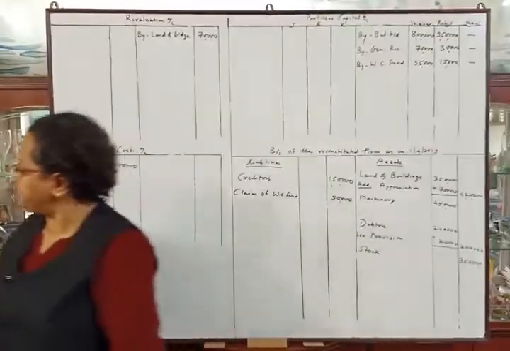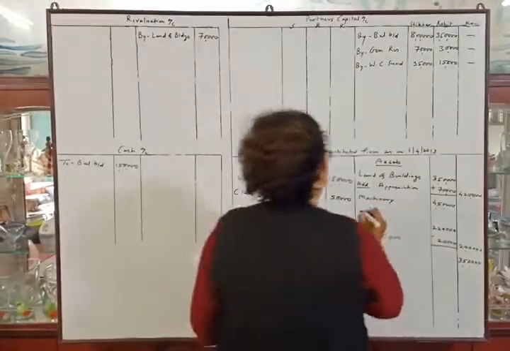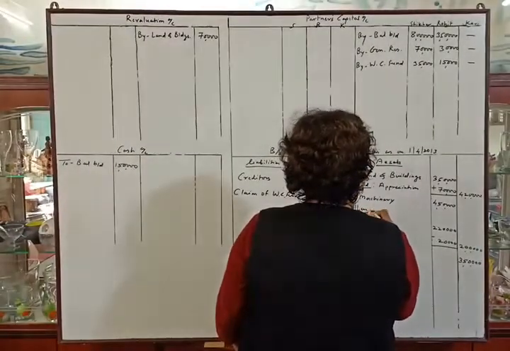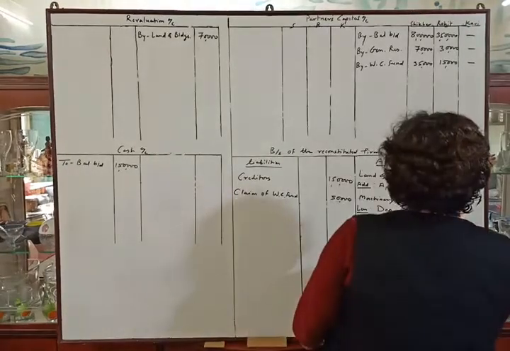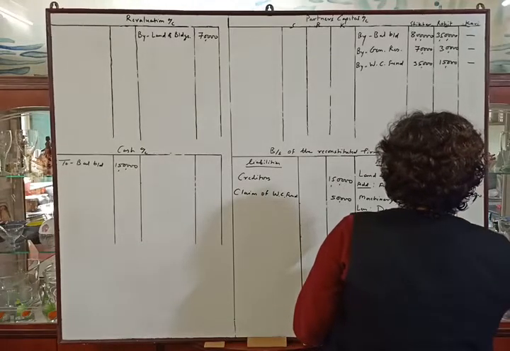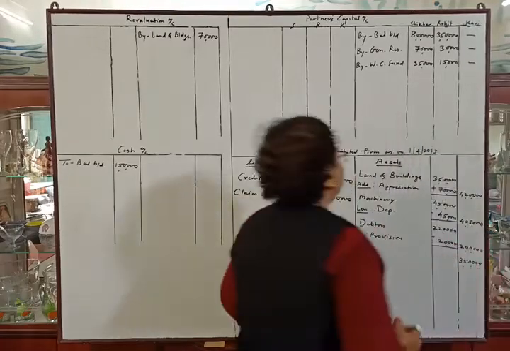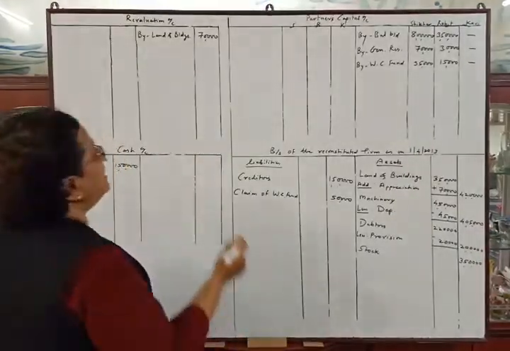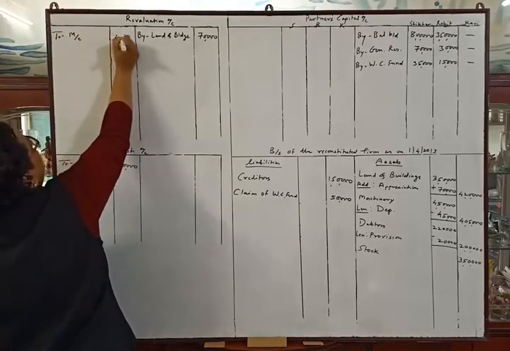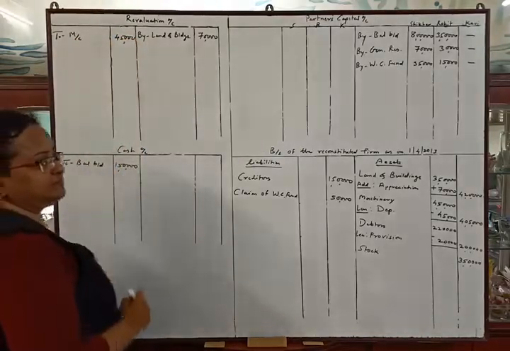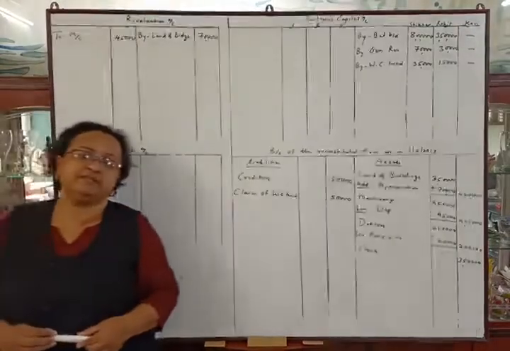Now the next adjustment. The value of machinery will be depreciated by 10%. So we will deduct the depreciation from machinery, less depreciation, 10%, that is 45,000, and the answer will be 4,05,000 in outer column. Depreciation in asset is our loss, so to machinery 45,000.